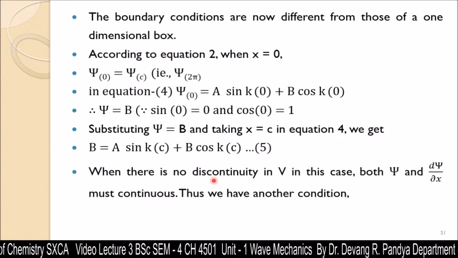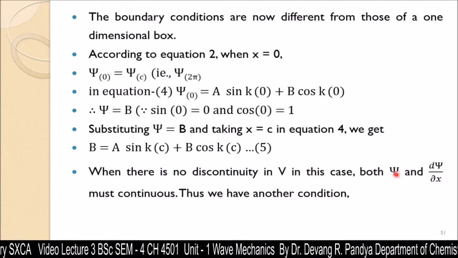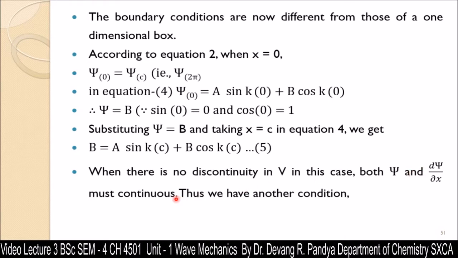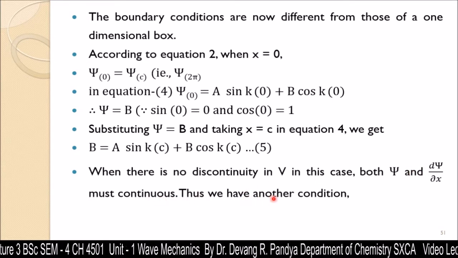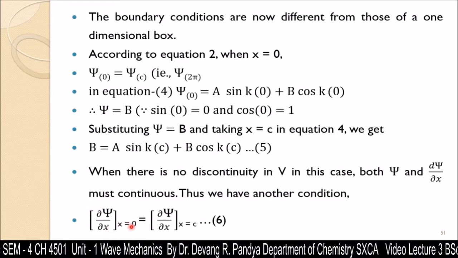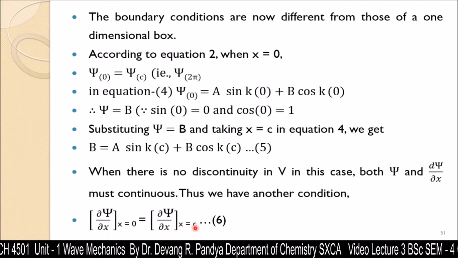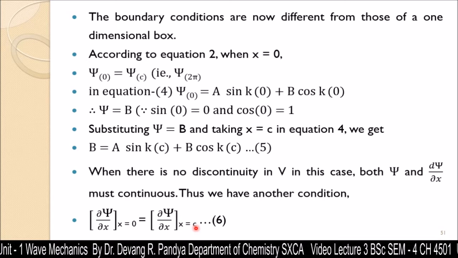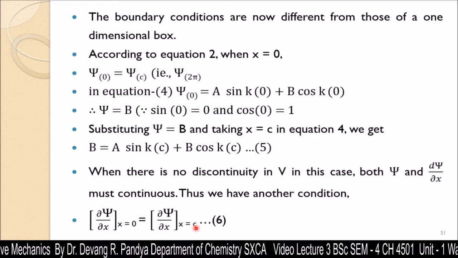When there is no discontinuity in potential energy, both psi and d psi by dx, its single differentiation, must be continuous. Thus we have another condition: d psi by dx at x is equal to 0 should be equal to d psi by dx at x is equal to C, because the starting point and ending point after the circumference are similar. These two also give similar results. This is equation number 6.